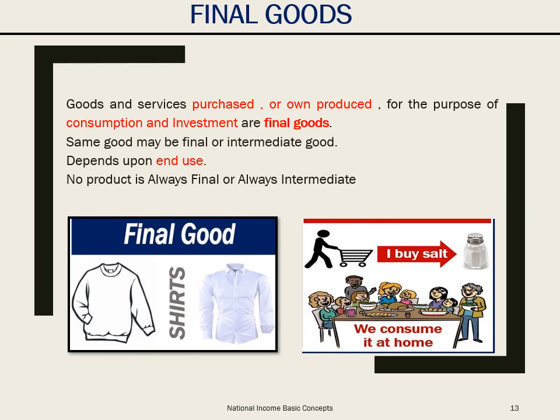Let's take some examples. A machine purchased for installation in a factory. Is it a final good or intermediate good? Yes, it is a final product because expenditure on a machine is investment expenditure. Next is fees paid to a lawyer by a producer. It is an intermediate expenditure because the producer buys the services of a lawyer for completely using in producing goods and services during the same year.